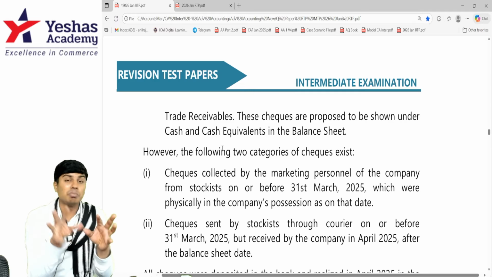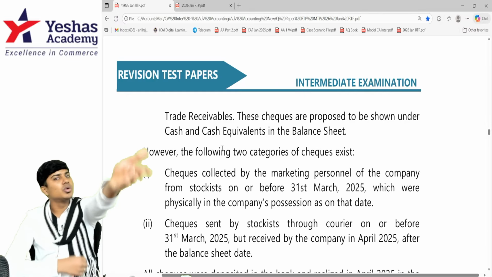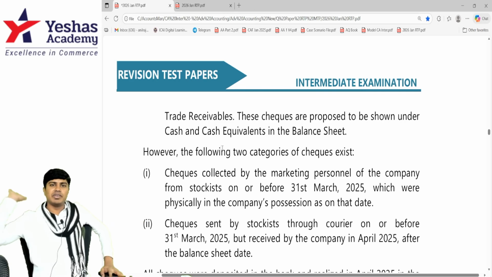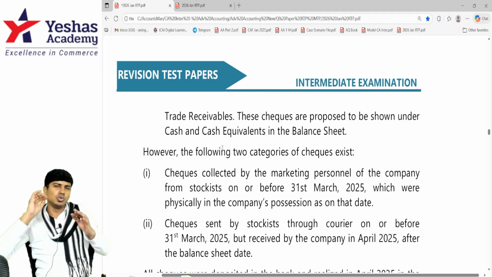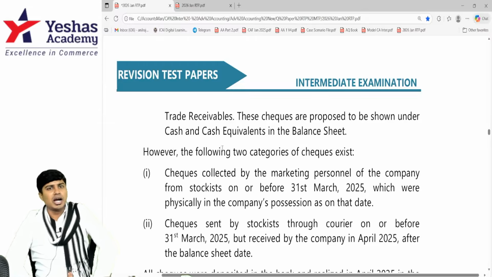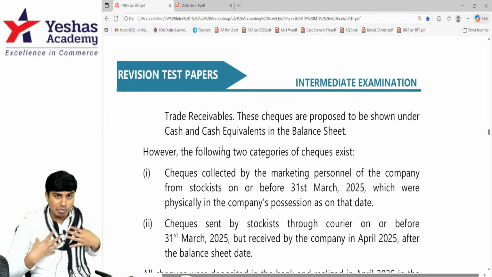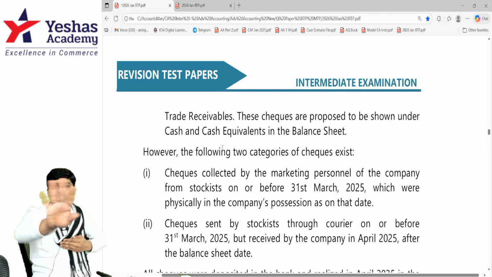They can do this provided they've collected the checks. If the check is, for example, you are the accountant, you are Zenith Industries, I am your customer who's sitting somewhere in some corner of India. Let's say I am in some corner of India in Kerala, and this company is in Mumbai. Kerala to Mumbai, there is some distance, and I am your customer. I wrote one check. I have a pen. See, I wrote one check. I signed. Check is with me. I have not given it to you yet.